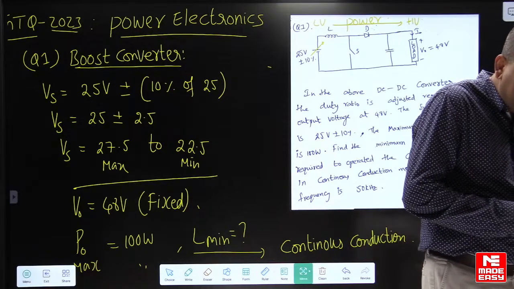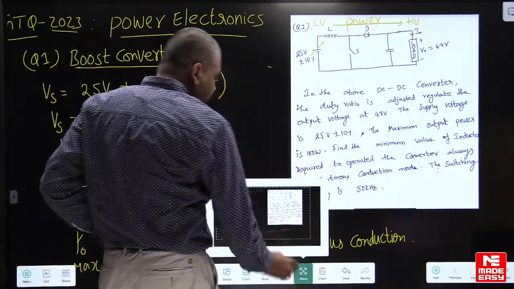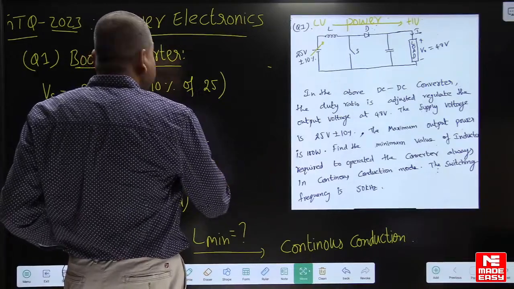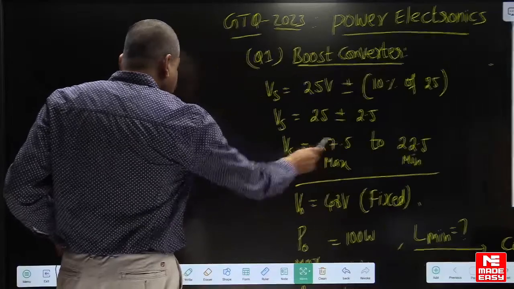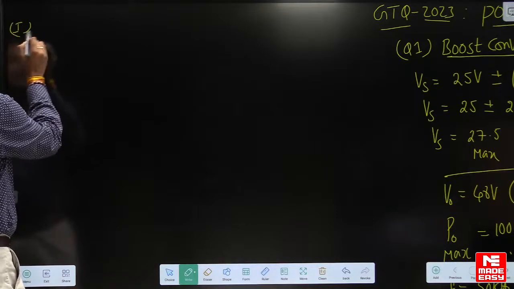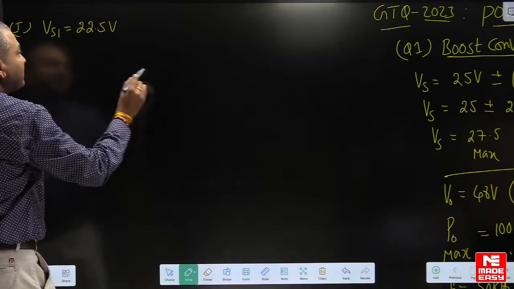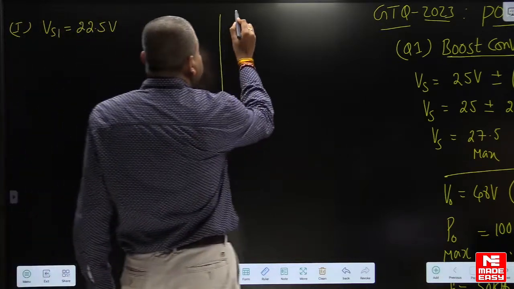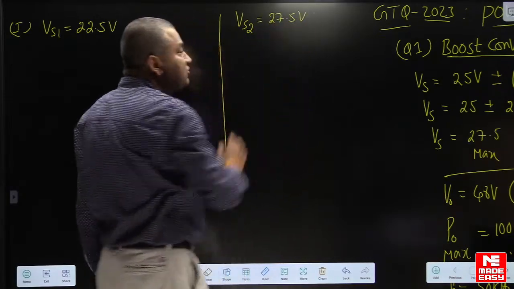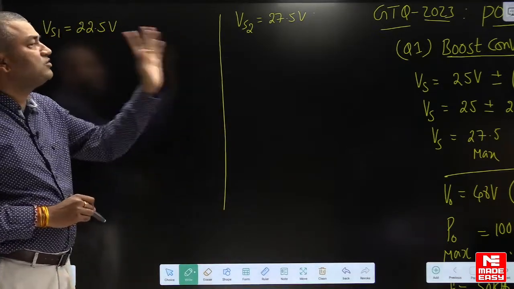You will get two values for the inductor. I will give a hint, my dear students. Just look here. The supply voltage is fluctuating between 22.5 and 27.5 volts, right? So you take two cases here. First case, supply voltage 22.5 volts. Second case, supply voltage is 27.5 volts. So we are having two cases. The supply voltage is fluctuating between 22.5 and 27.5.